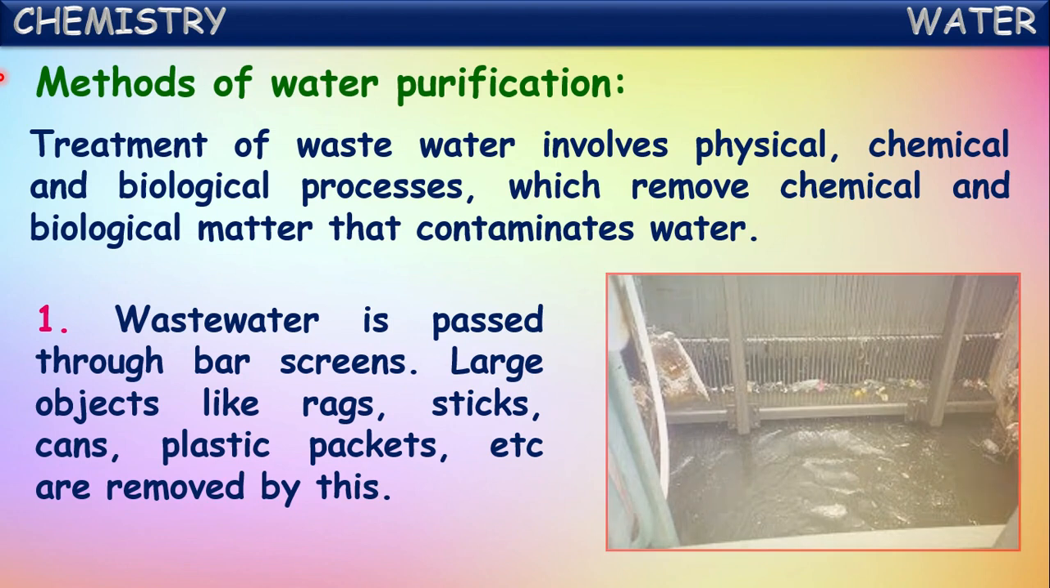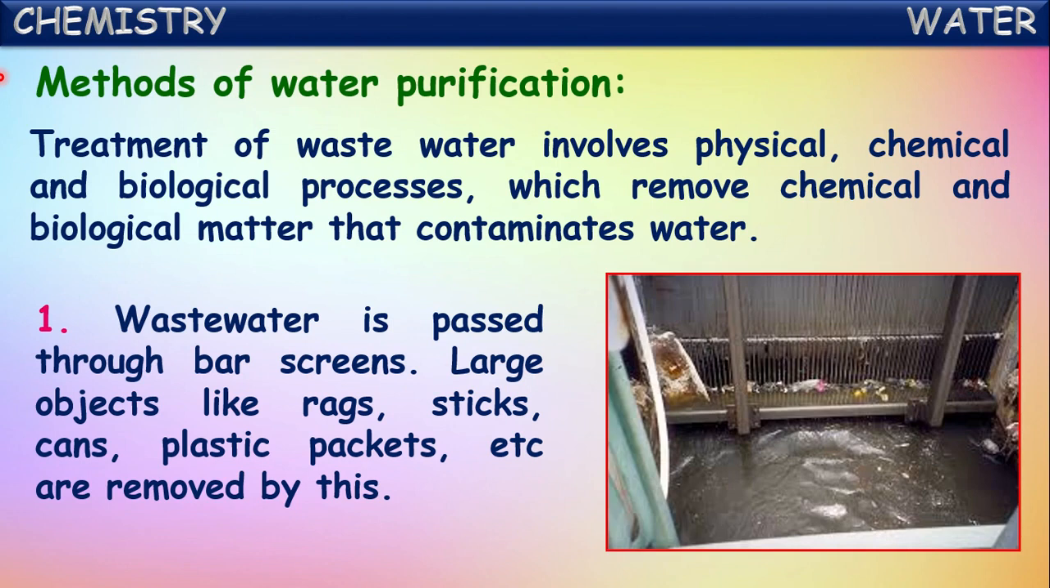One of them is wastewater treatment. First of all, the collected wastewater is passed through bar screens. Then large objects like rags, sticks, cans, and plastic packets, etc. are removed by these screens. See here, these are the screens. All of these will be trapped here, and the pure water will go to the other side. So first of all, wastewater is passed through bar screens so that all these big objects will be trapped in this.